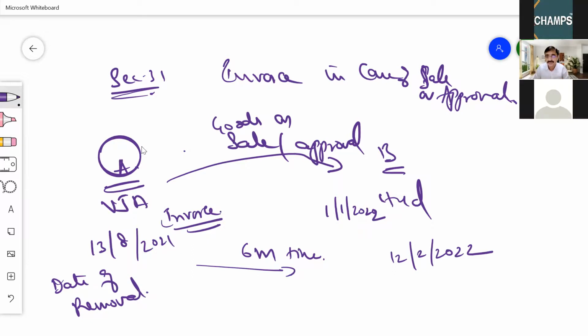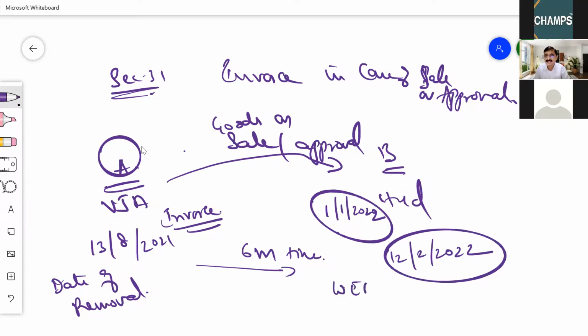Now this date becomes important for me. This date or 6 months from the date of removal, that is 12th February, whichever is earlier.